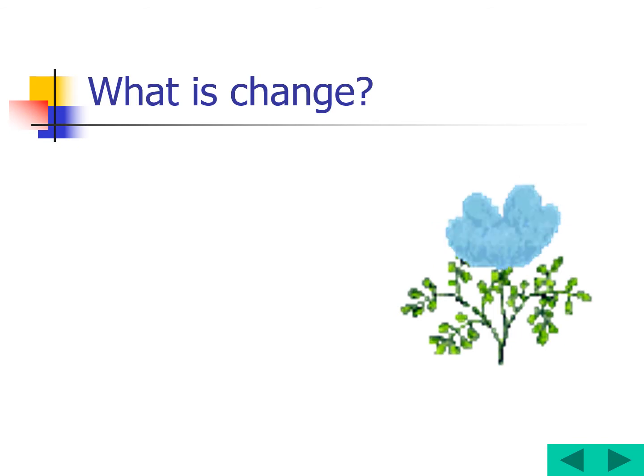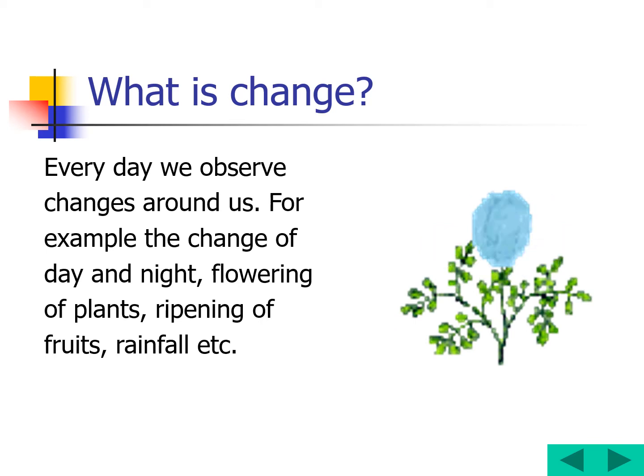Let's see now. What is a change, children? If you observe this picture, first of all it is like a bud and then afterwards it is blooming like a flower. Am I right? Now is it a change or not? Of course. Every day we observe the changes around us. For example, the change of day and night, flowering of the plant, ripening of the fruits, rainfall. See, there are so many changes.